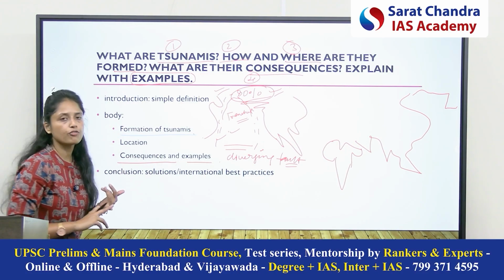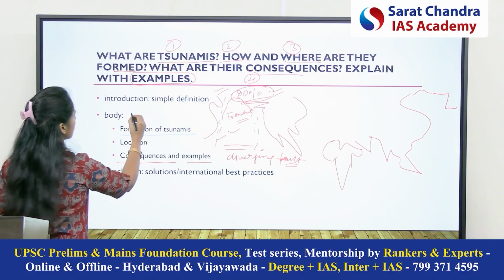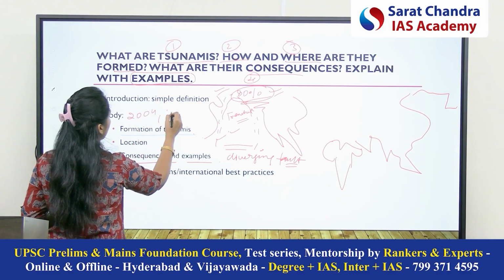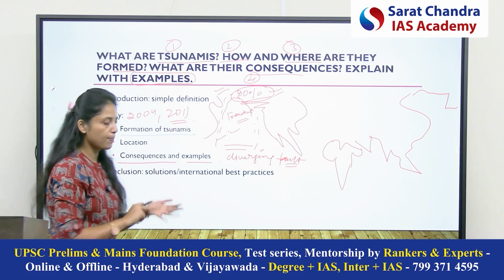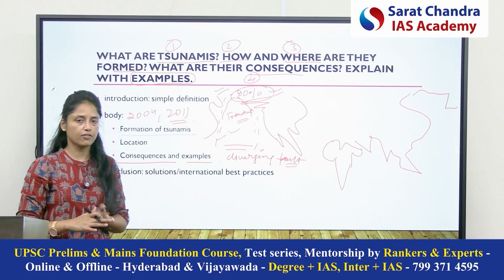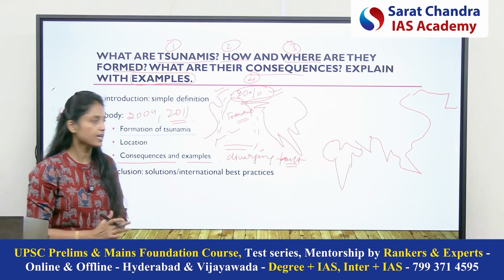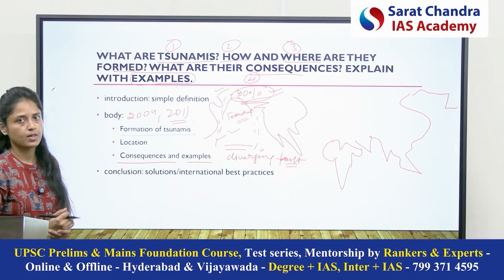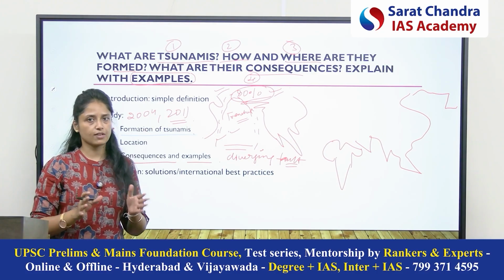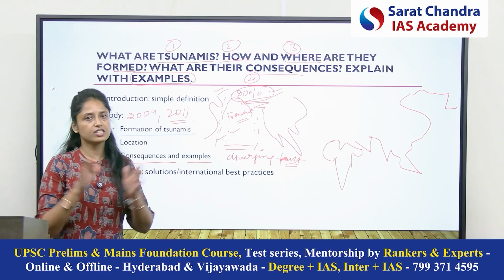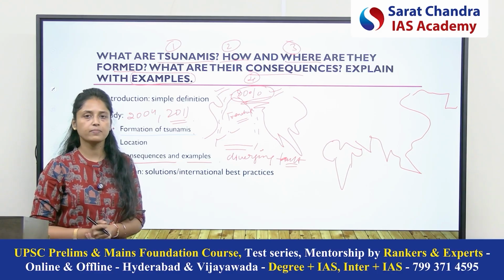So basically, if you have an idea about 2004 tsunami, if you have idea of 2011 tsunami, so the impacts on the human life, the impact on the infrastructure, the impact on the biodiversity, all these you can discuss. Okay, so now please pause the video, take 7 minutes to write your answer, then we shall be discussing the complete answer.